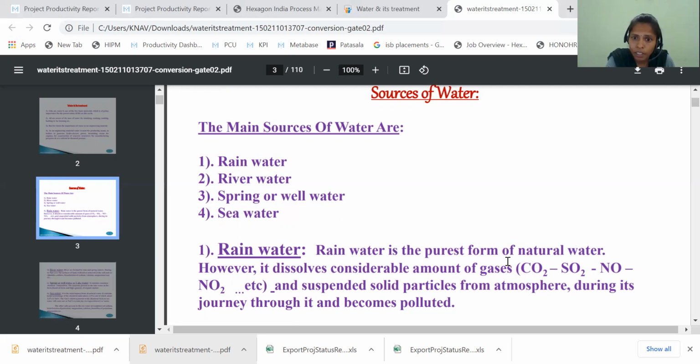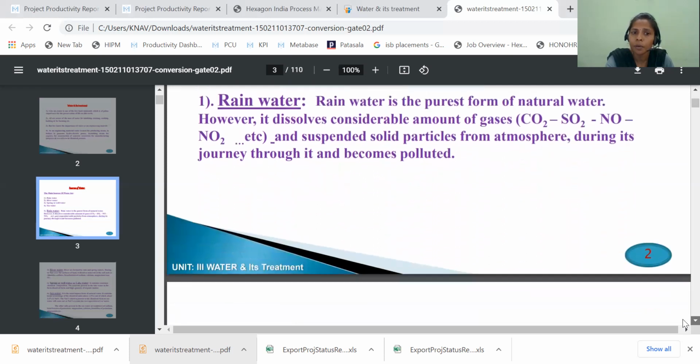So it dissolves carbon dioxide, sulfur dioxide, and nitrogen oxides, that is NO and NO2. When it mixes with these gases and suspended solid particles from the atmosphere during its journey, it becomes polluted. That is rainwater, which is otherwise one of the purest forms of water.